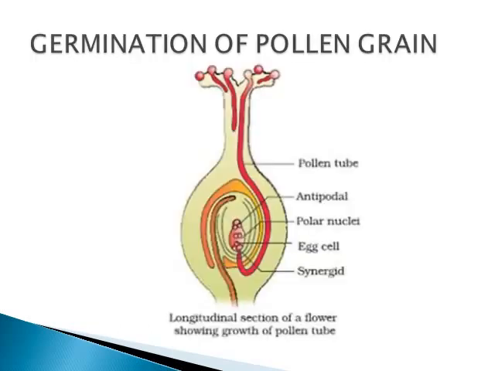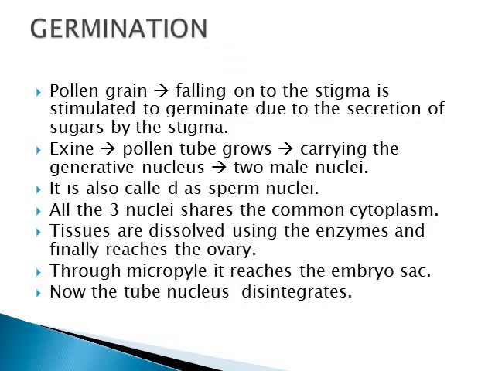Next is germination of pollen grain. The picture is given in your book also, so while you are going through this slide, you can go through your book. You can see the pollen tube continuously coming and reaching the egg cell through the synergid, that is the micropylar end. From there it is going to release the sperm nuclei, and there the fertilization is going to take place. Let's see it in detail.